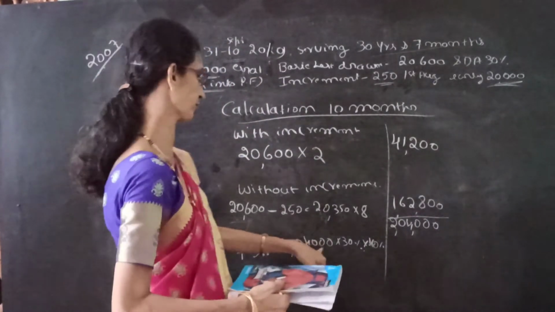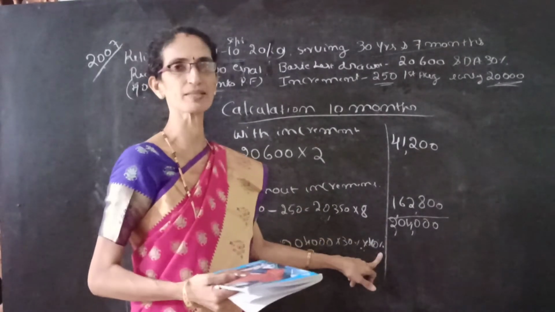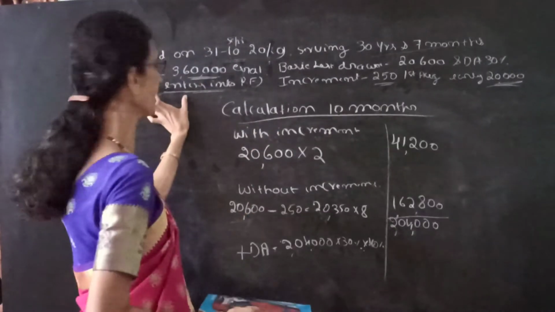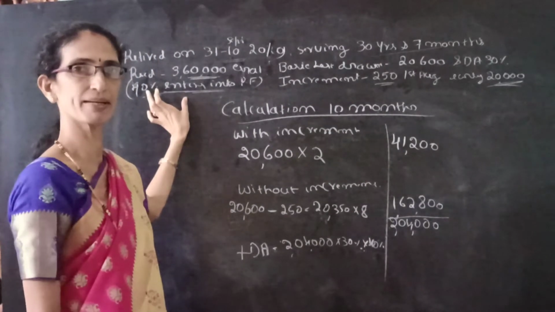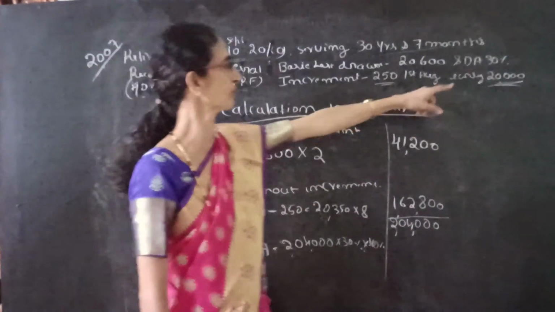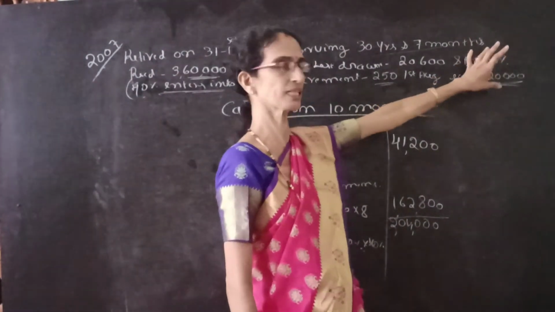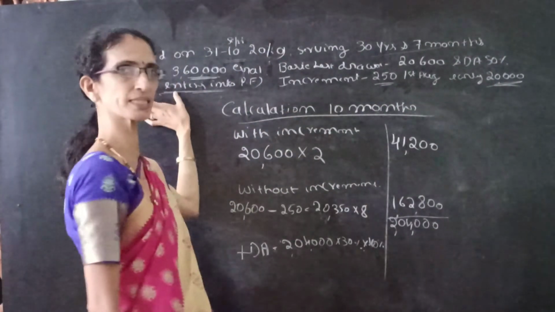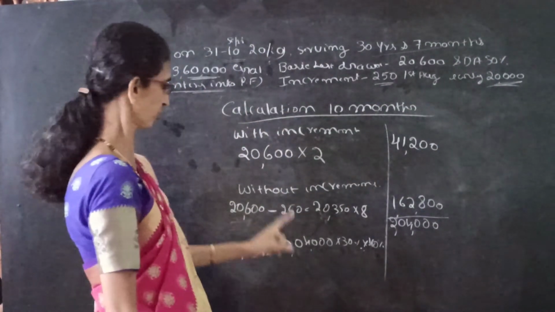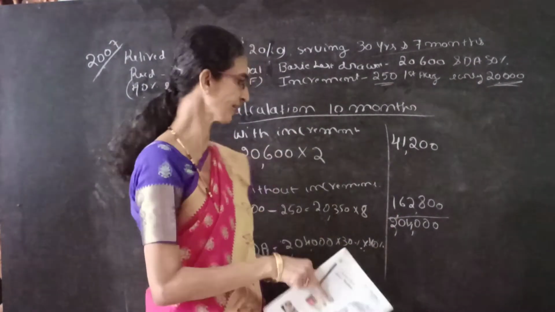So from 2,04,000, take 30%, and from that answer take 40%. Why? Because only 40% of it enters into retirement benefit. Understood? From this amount, first we have to calculate the 30% DA. Once again, out of that 30%, only 40% enters into retirement. So 2,04,000 into 30% into 40%.